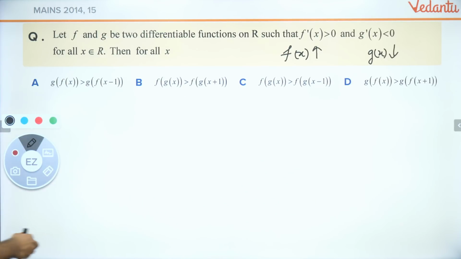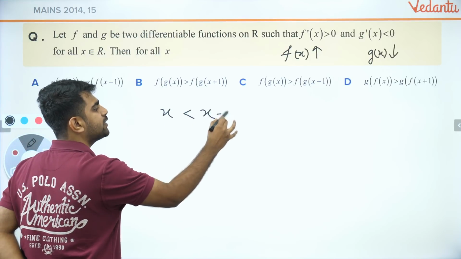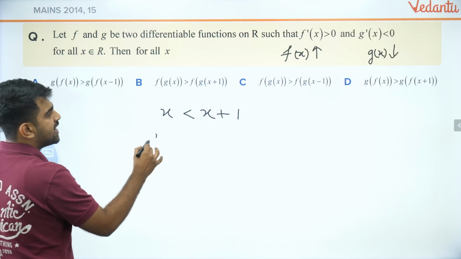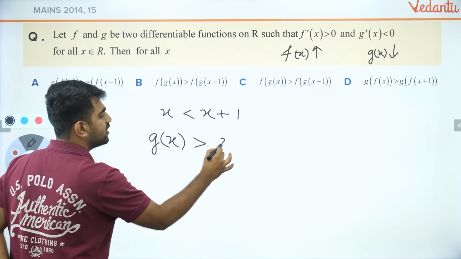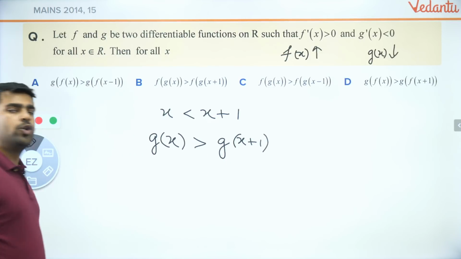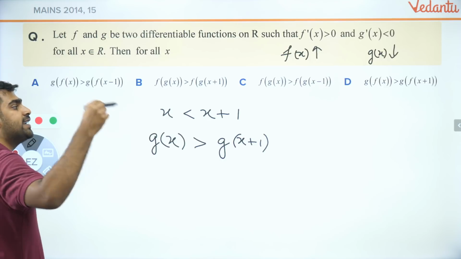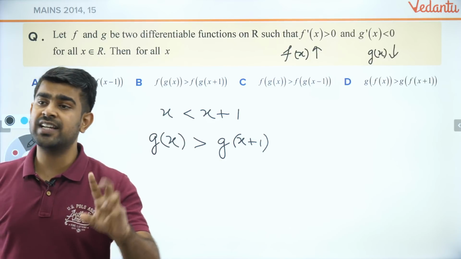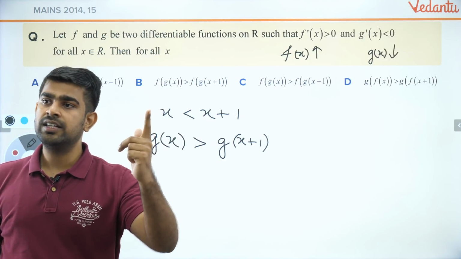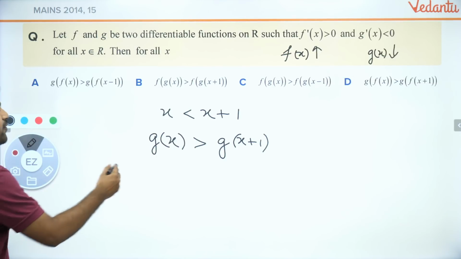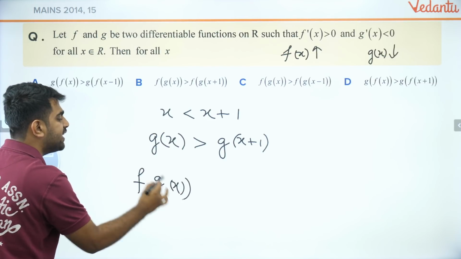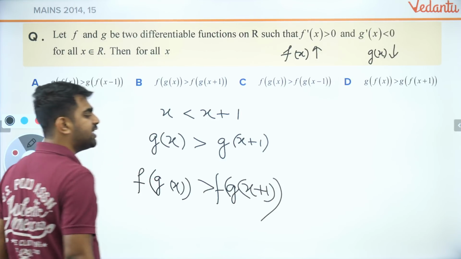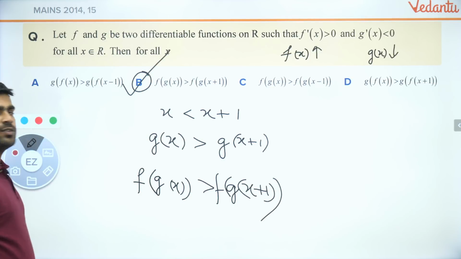Now, do you guys agree that x is less than x plus 1? So can I say g of x will be greater than g of x plus 1? Do you all agree? Because when I apply a decreasing function, the sign of the inequality will reverse. Yes? Brilliant. Now, if I apply an increasing function, the sign of the inequality will remain the same. Therefore, B is my right answer.